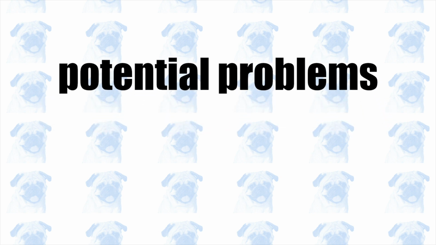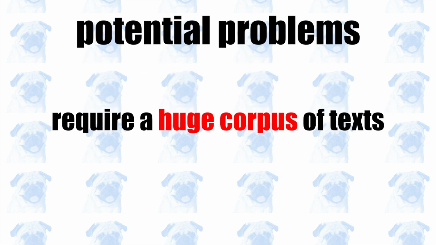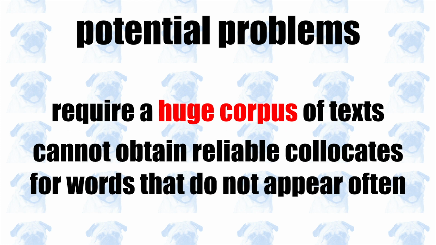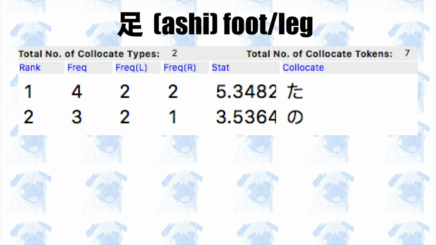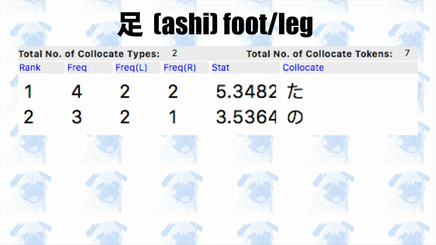One potential problem with this method of research is that it requires a huge corpus of text in order to produce any meaningful or interesting results, meaning that we cannot obtain reliable collocates for words that do not appear very often in the corpus. For instance, these are the collocates of the word 足, foot, or leg. Because 足 occurs only 4 times within the flavor text, the only collocates we get are these grammatical words that don't really mean anything. This is the end of this quick video.